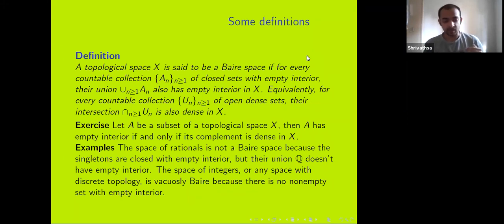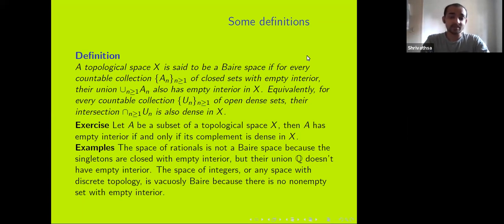Now the condition for a space to be a Baire space is that if you take a countable collection of closed sets with empty interior, then their union also has empty interior. Now the union obviously need not be closed, but we demand that the union have empty interior. So using this equivalent condition, it also means that if you have a countable collection of open dense sets, then their intersection should also be dense. Again, the intersection need not be open, but we demand that it be dense.